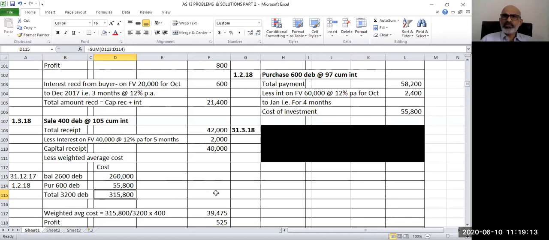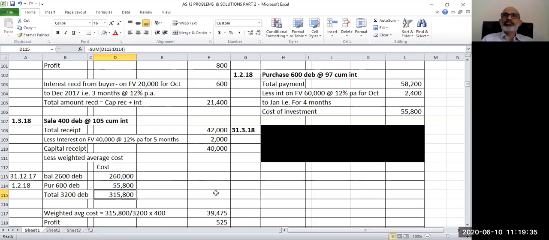So what I have done, I went to the last date of sale, which was 31st December 2017. After 200 were sold, I was left with a stock of 2,600 debentures, whose cost is 2,60,000 rupees.